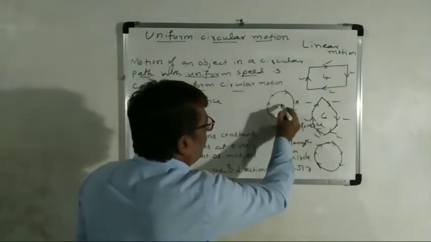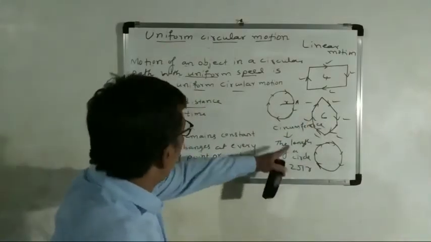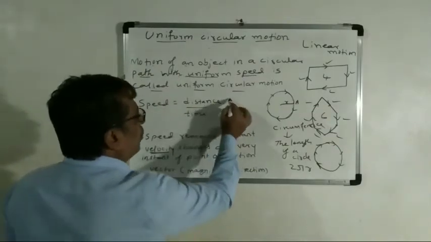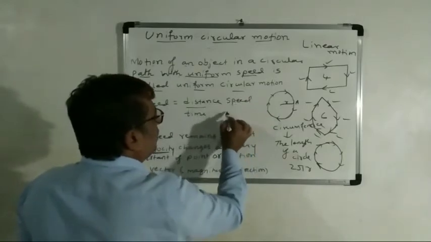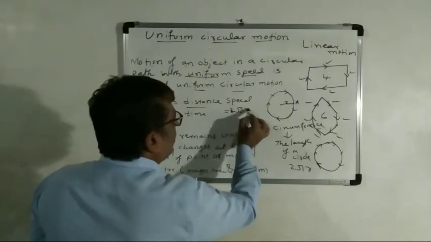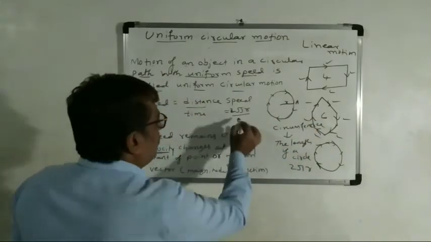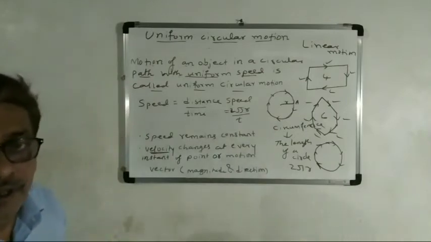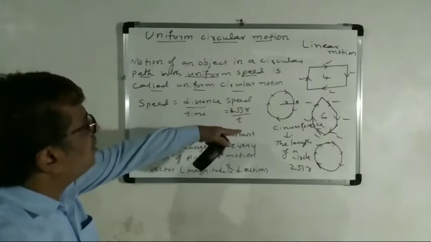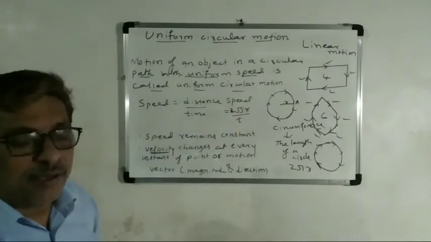And from here to here, you know that r is the radius. Now we can use the formula. Speed is equal to distance upon time. It means here speed is equal to distance, that means 2 pi r, upon time. It takes one complete revolution, that will be the time t. 2 pi r upon t. Now you got the speed of this circular motion. So speed is equal to 2 pi r upon t.